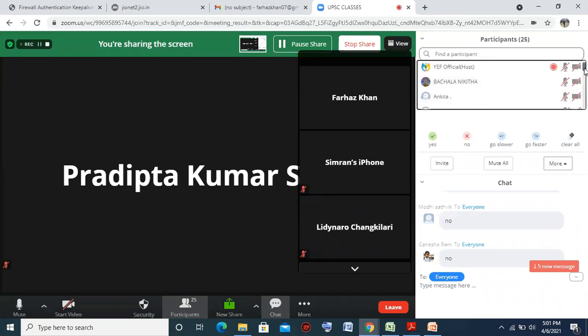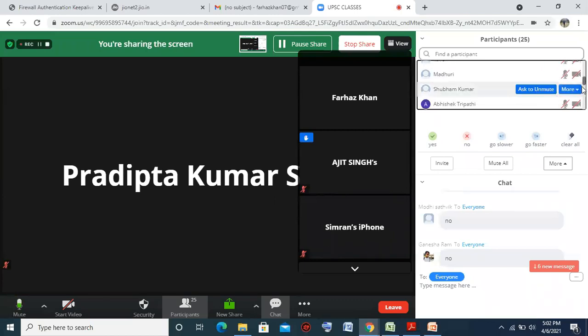So we have Nikita, Ankita, Naveen, Chandran, Kaveri, Madhuri, Shubham, Abhishek, Ganesh, Pradipta, Mansi, Kavita, Malvika, Meenal, Ramkishan, Simran.